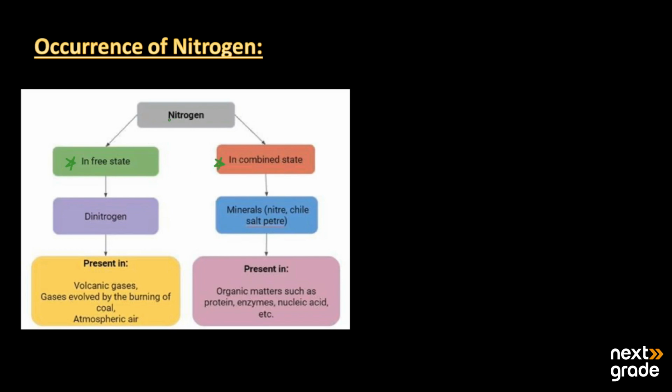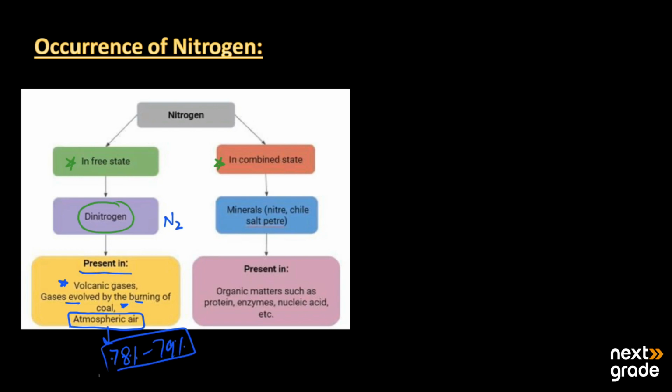When nitrogen is present in the free state, it is called dinitrogen, with the simple formula N2. It may be present in volcanic gases, in gases evolved by the burning of coal, and it is the major part of atmospheric air, about 78% to 79%.